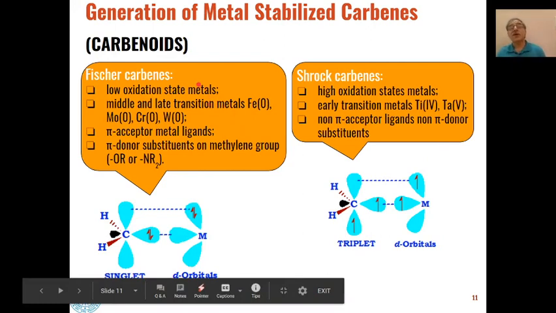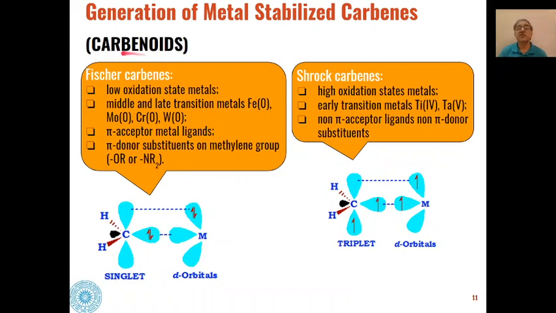Then there are differences in the structure of different types of carbenoids, and out of these, two types are very important: Fischer carbenes and Schrock carbenes. Schrock carbenes we have already discussed. Fischer carbenes have low oxidation state metals like iron, molybdenum, chromium, and tungsten.